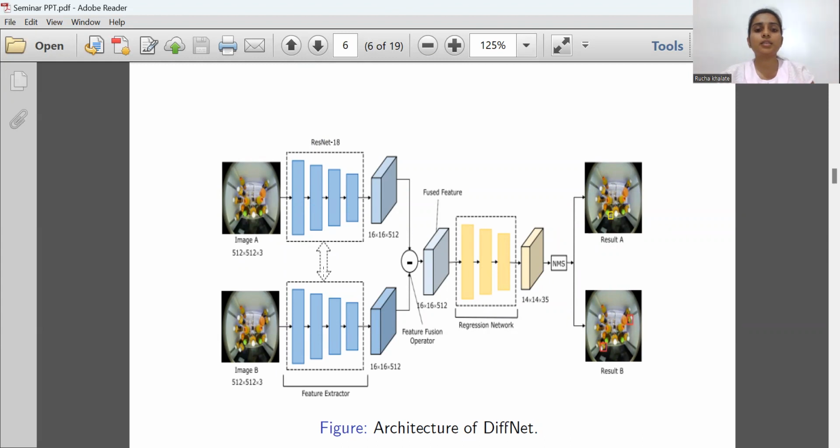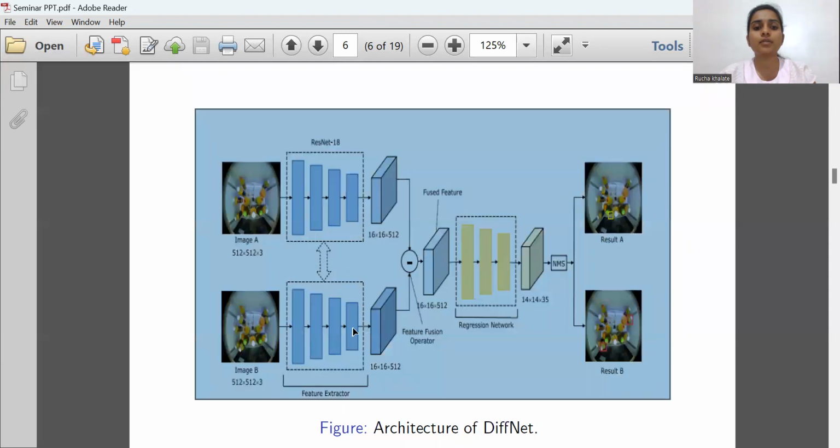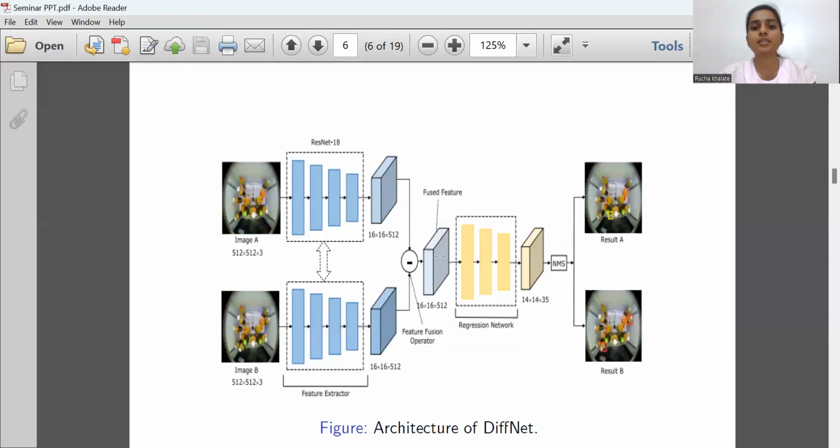These are the input images. These are the feature extractors. This is the feature fusion operator. This is the regression network. This is NMS, and these are the results of our DiffNet method. So these two feature extractors take these images as input. As these two feature extractors share the same parameters, these images are mapped into the same embedding space where the input is compared. This feature fusion operator takes the information generated by the feature extractors and passes this information to the subsequent regression network.